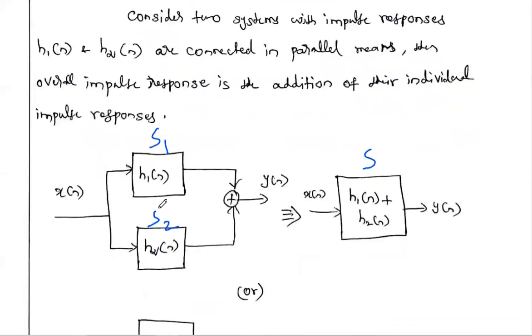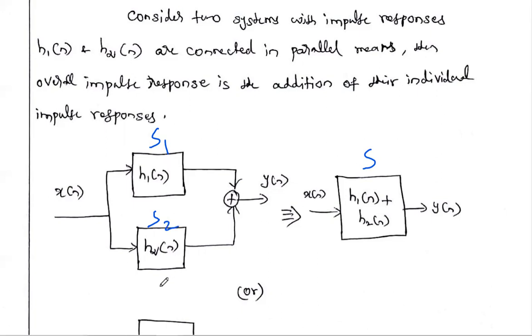Similarly, if the two systems are connected in parallel, the overall impulse response is the sum of the first impulse response and the second impulse response. So this is for two systems connected in series and parallel. We may extend this topic to any n number of systems.